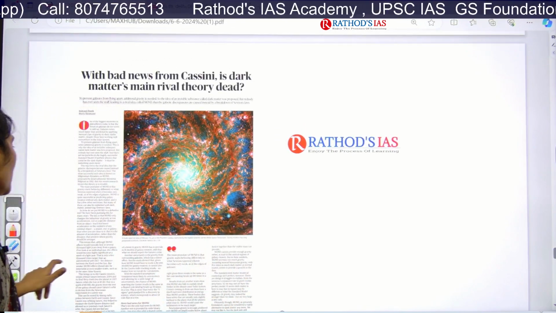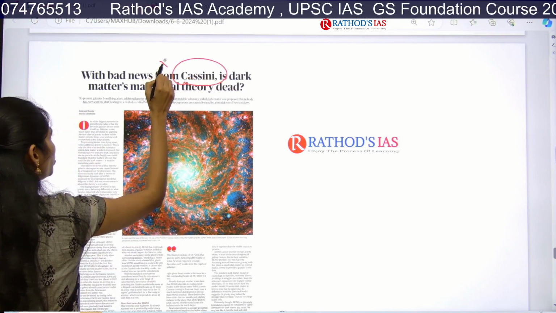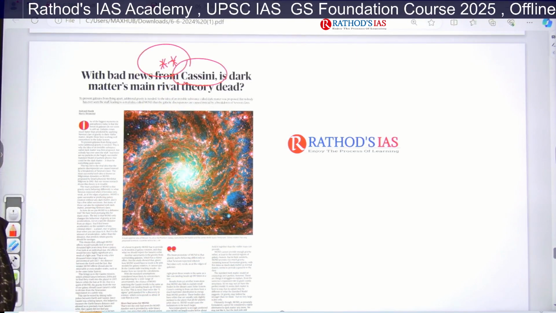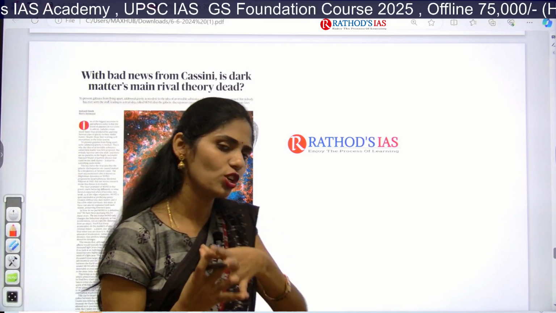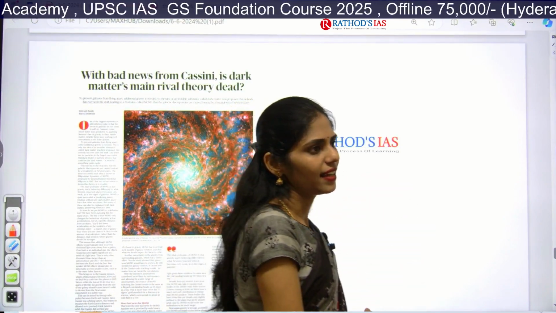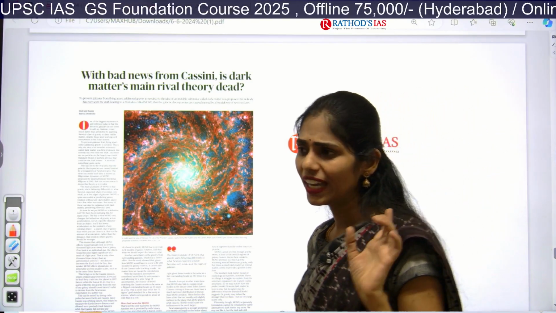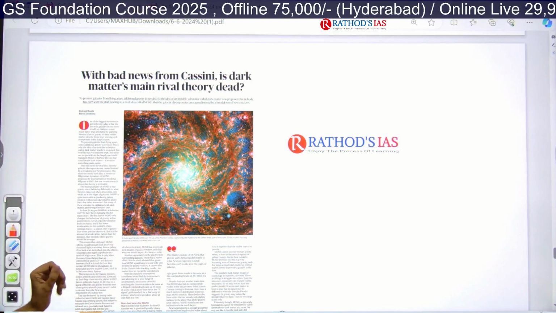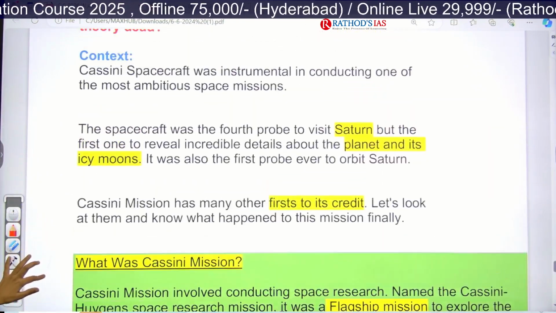Okay, so here it is talking about Cassini. Especially you may get prelims-based questions regarding this. What is this Cassini mission? Because in science and technology, if there is any mission of ISRO or NASA or the European Space Agency or JAXA, that will be very important, and those are even favorite areas of UPSC. You have to focus on that. So let us see this fast without wasting any time.